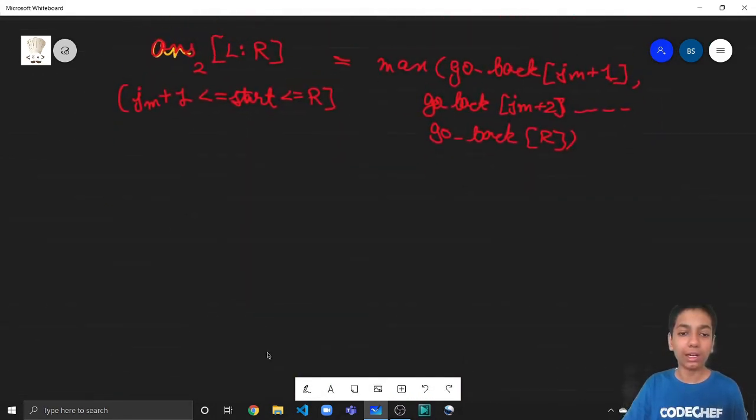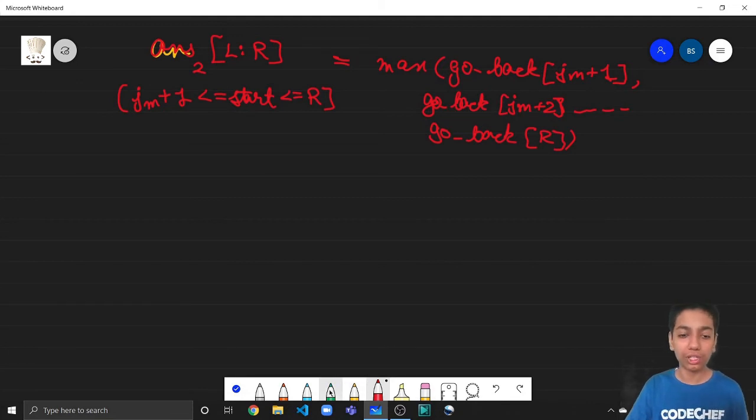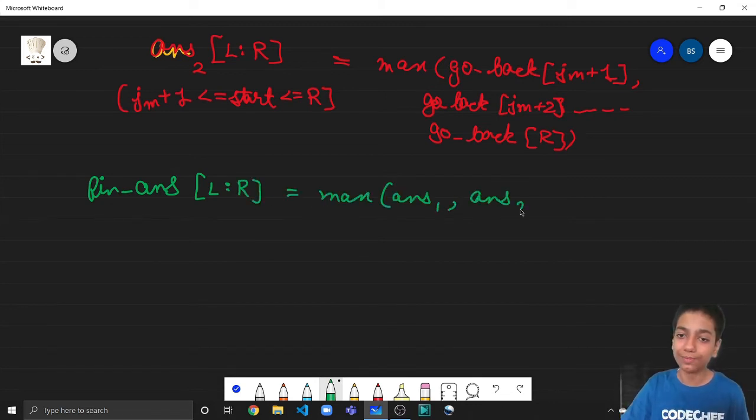And how can we get the answer for a query? So now we have come to the solution, right? We have finished the problem and the final answer for the query. So final answer for the query L to R is equal to the maximum of answer 1 and answer 2. And here we go, we have this solution, right? So for final answer of L to R, either we are starting from something which is less than or equal to JM. In that case, we can use the go forward array, right? And subtract go forward L minus go forward JM and then add go forward JM plus 1. Fine. So this is how we are computing answer 1.